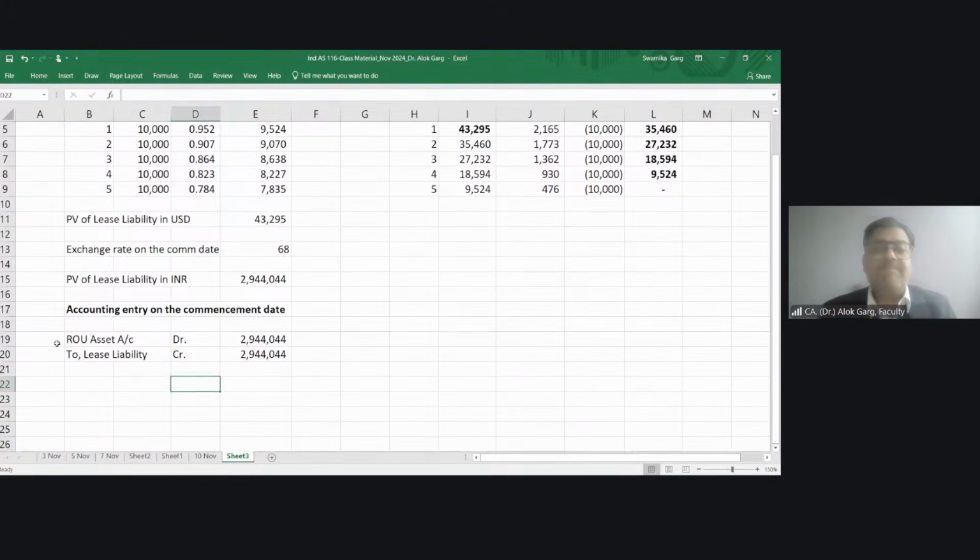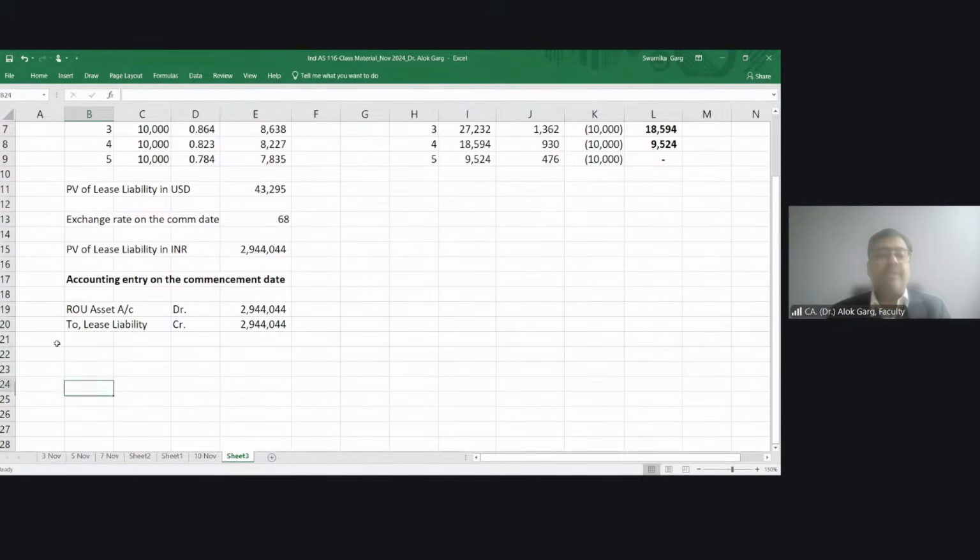Then what is the accounting entry? You need to depreciate.